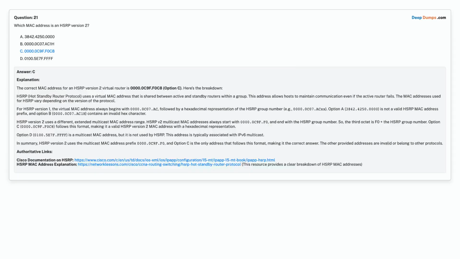Correct answer is option C. 0000.0C9F.F0C8.